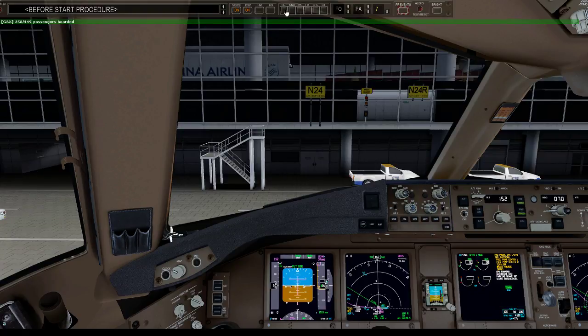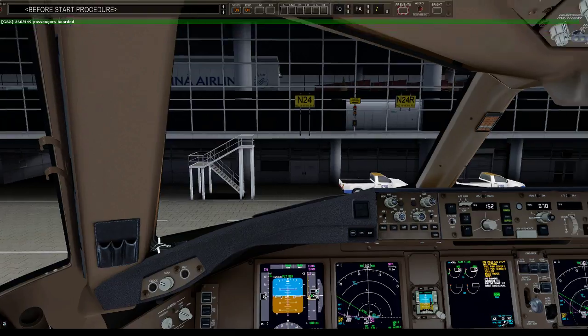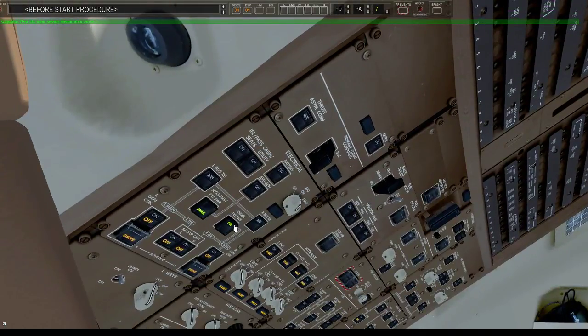Alright, so we get the ground to disconnect the GPU and air. Cockpit to ground. Go ahead. Please disconnect the GPU and air.